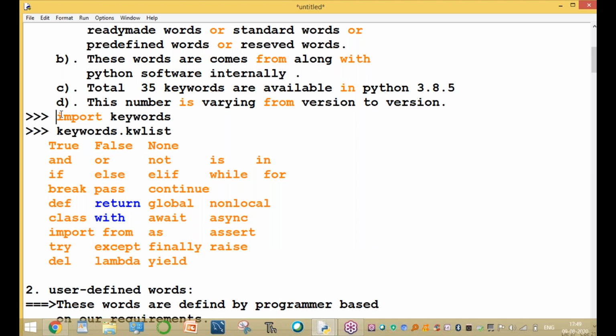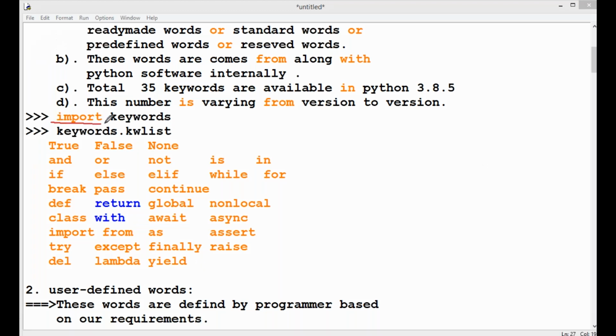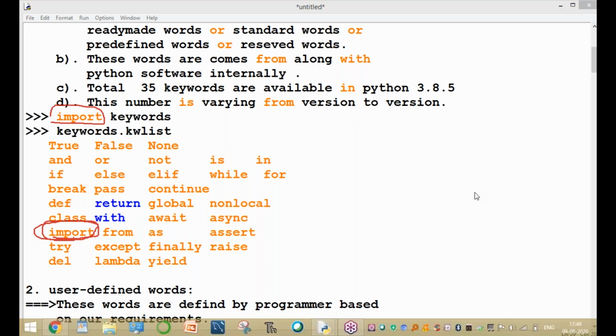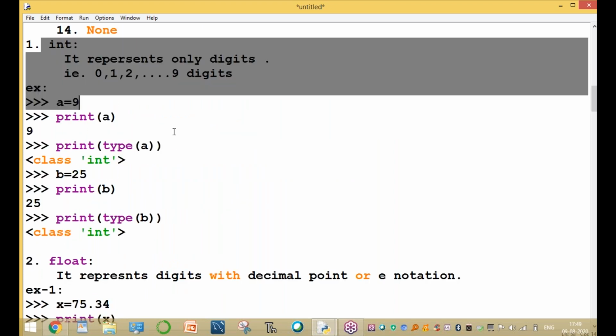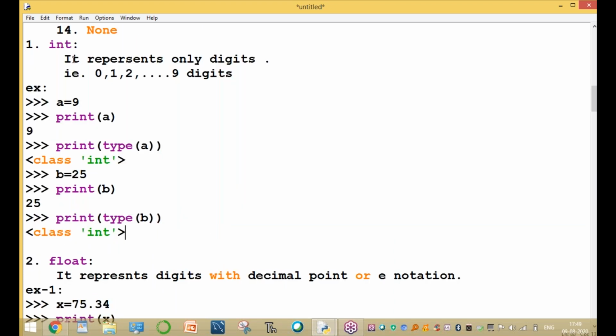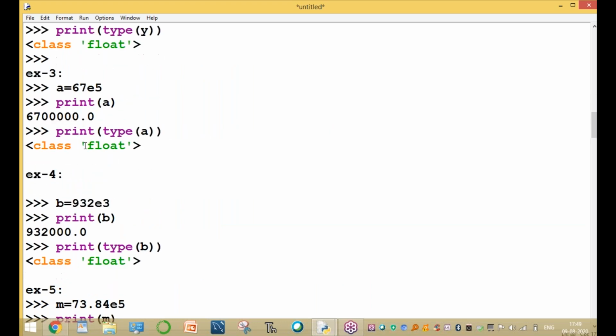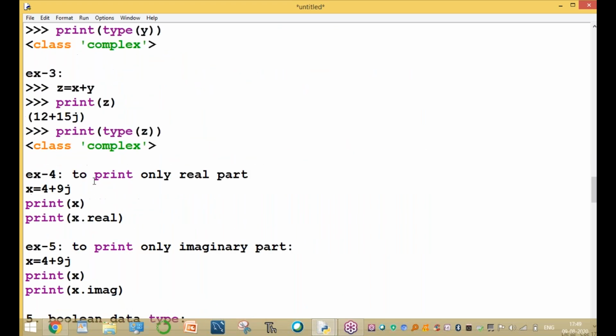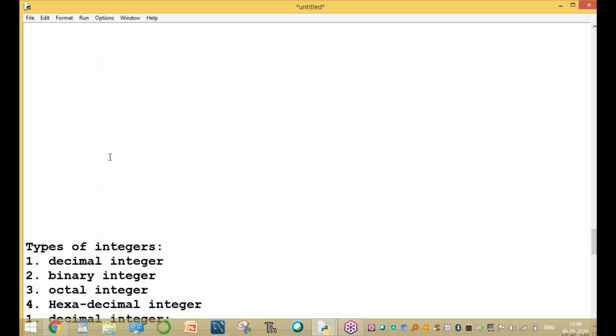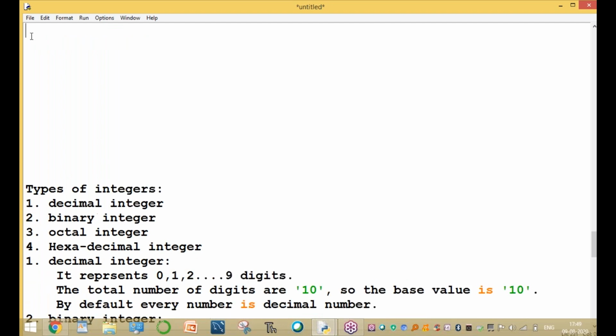How to import these keywords? By using import keyword. Actually here we are using import, which is for the import statement. Import is also one keyword, and we already used this keyword. Now the next one, user defined. And what are the different data types? Integer, float, string, complex, boolean. These are the data types. What is an integer? Integers are 0 to 9. What is float? What is string? What is complex? What is boolean? And next, what are the different types of integers?